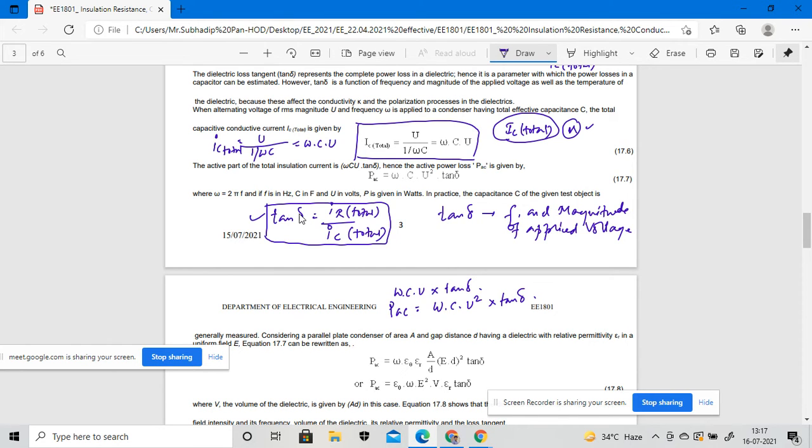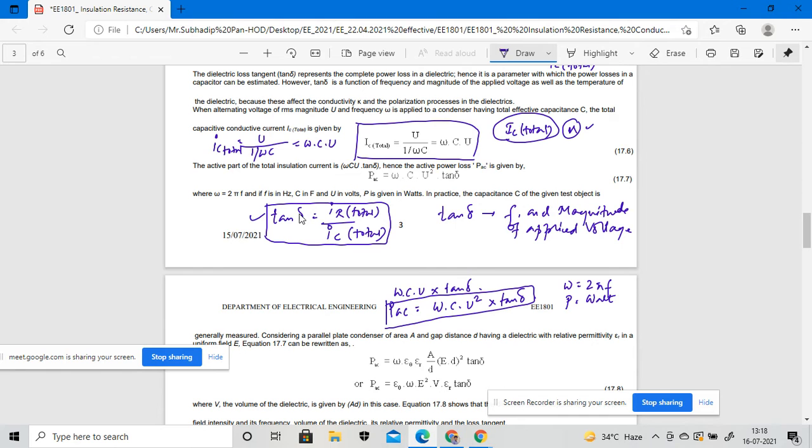right? So this will be a very important equation, showing how the active power losses are taken into consideration in the dielectrics. Where ω is the frequency term, ω = 2πf. If the frequency is in hertz, P will be given in watts, that means the power will be given in watts.